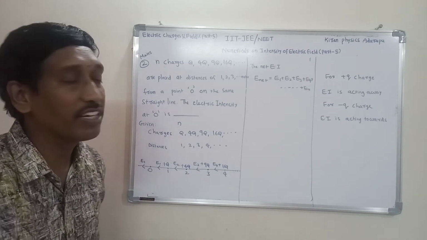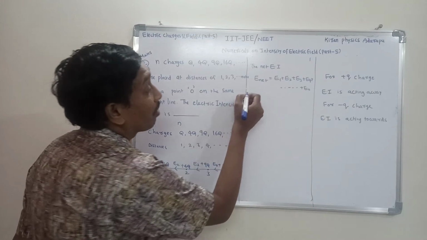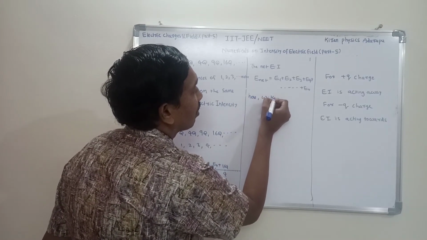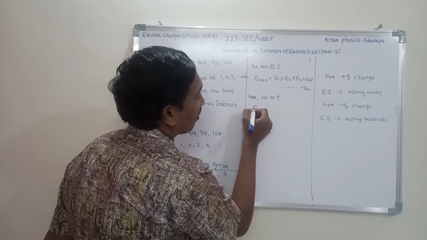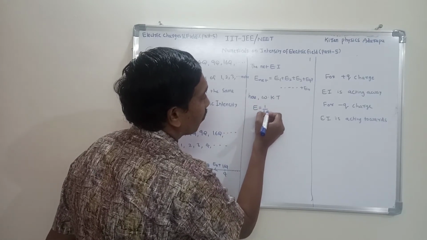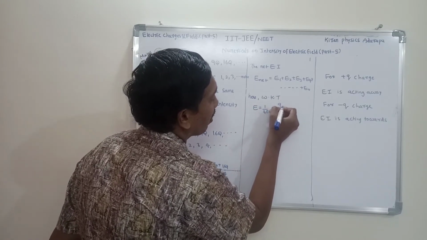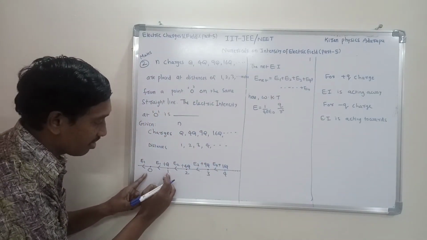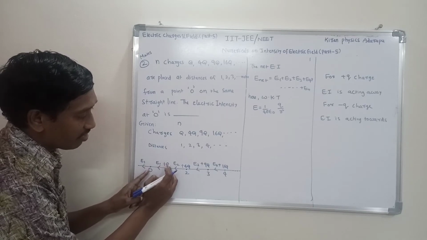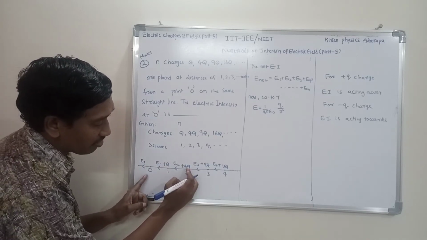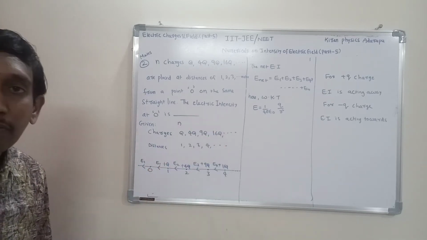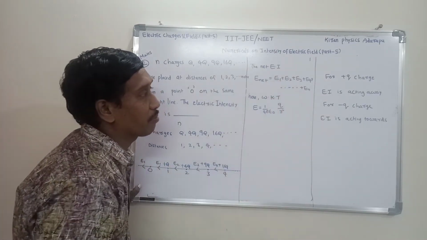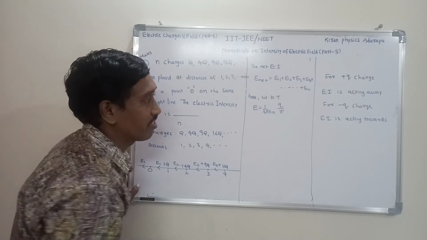Now substitute E1, E2, E3. What is the formula here? We know that the expression for electric intensity is 1 by 4 pi epsilon naught into q by r square, a general expression. Here the distance is 1 meter and the charge is plus q. Here the distance is 2 meter and the charge is 4q. Substitute, and you get E1, E2, E3. Substitute all these expressions and you get the resultant electric intensity.